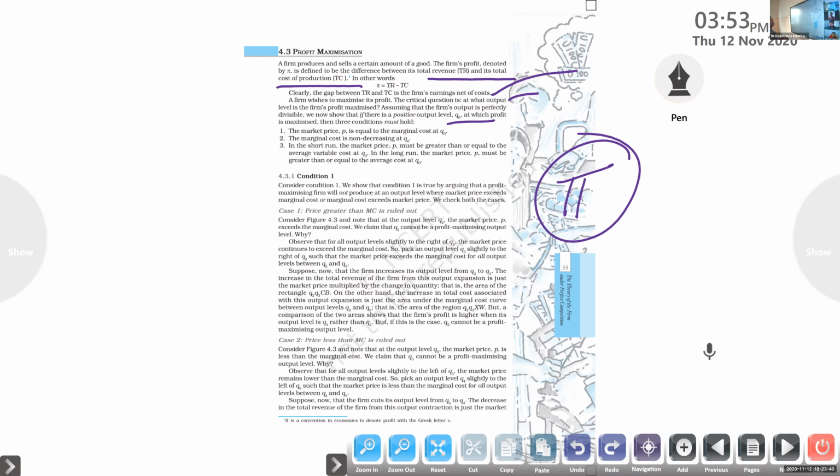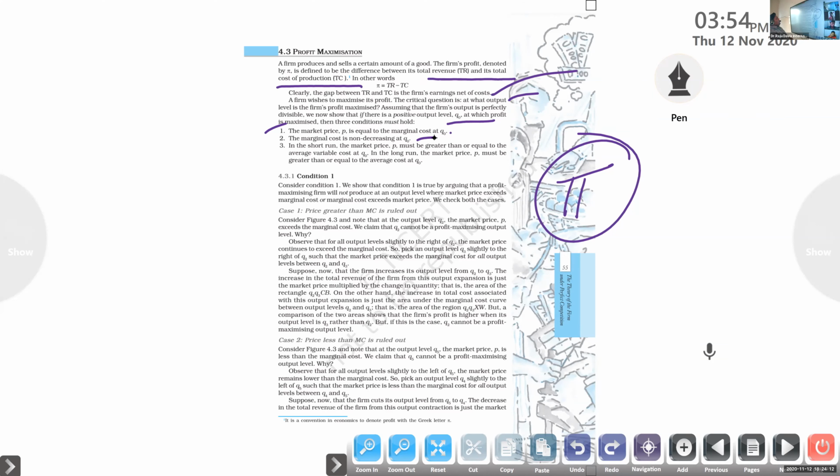We know that the market price is always denoted with the letter P. The price of the commodity is equal to the marginal cost at Q0, which we already studied. Second, the marginal cost is non-decreasing at Q0. The marginal cost of the product is not decreasing at quantity Q0.